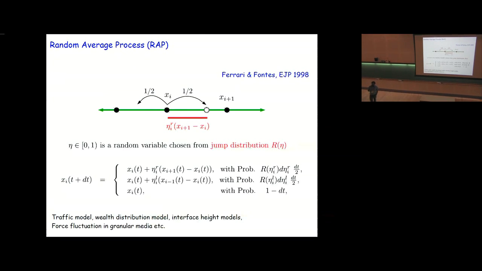This process was first introduced by Ferrari and Fontes in 1998, and it appears in various physical situations like random average, traffic models, wealth distribution models, interface height models, also in force fluctuation, granular media, etc. So in this talk, I'll consider random average process on a ring.